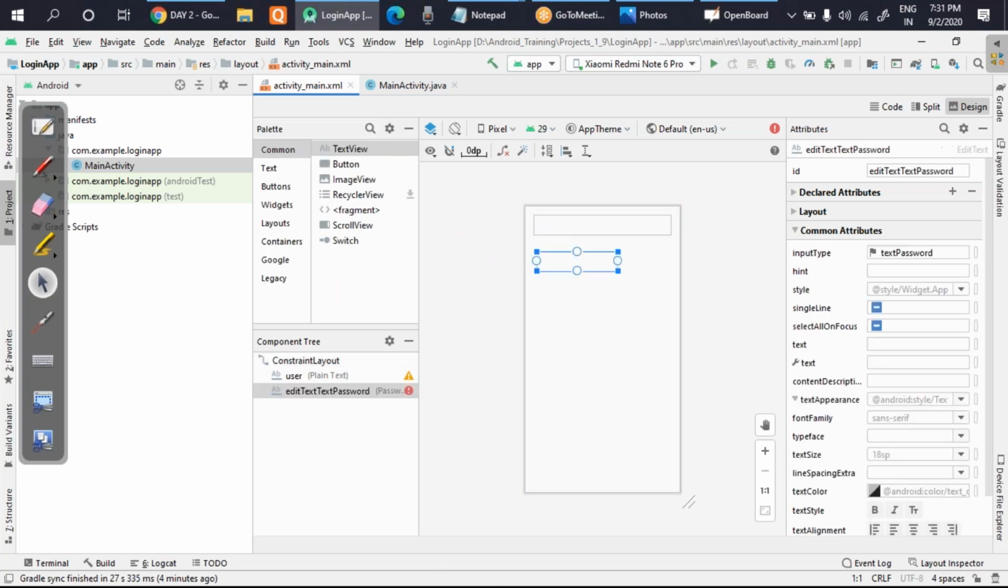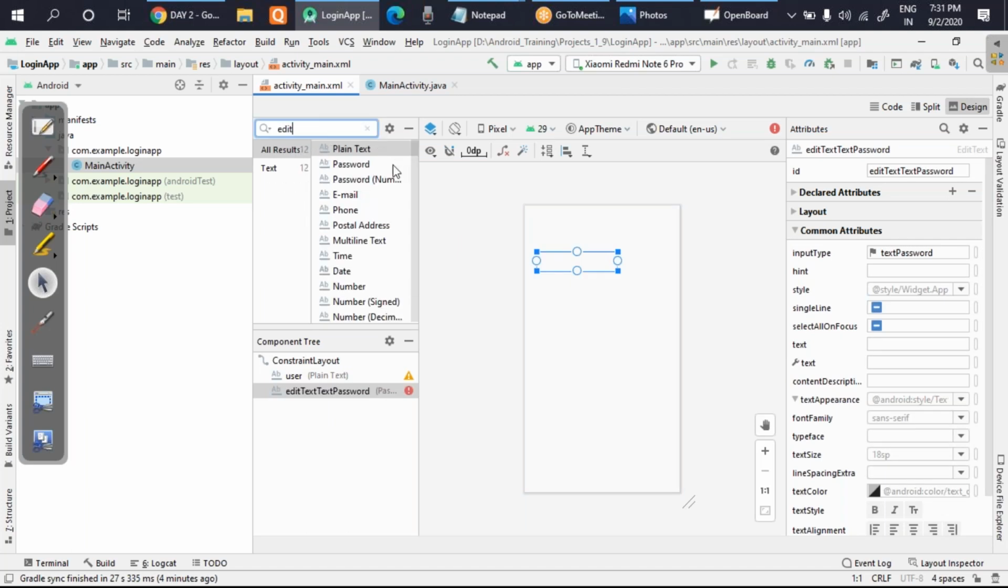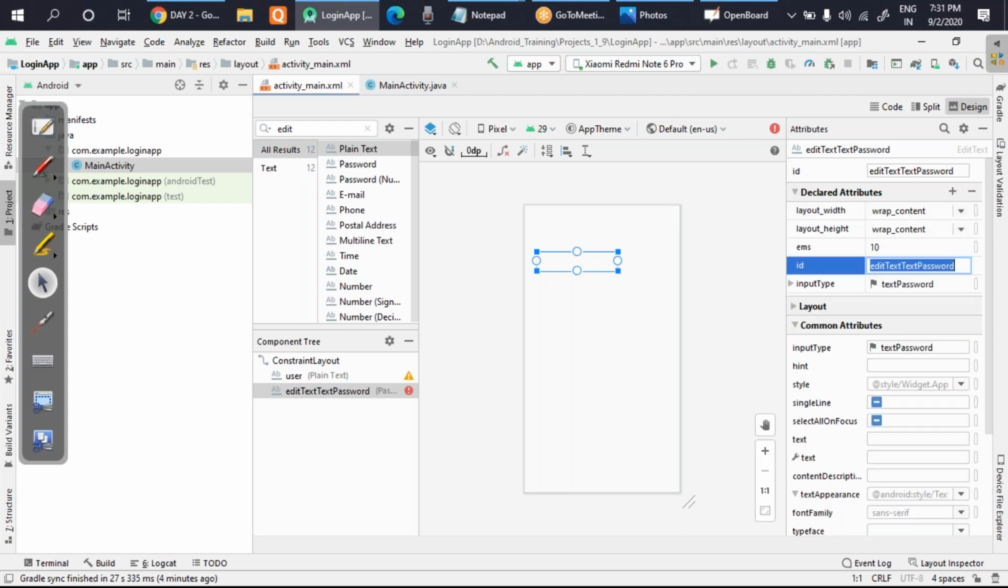Okay. You can see there was one more option. If I just show you here, there was one more option of password, that is numeric. In this case, the keyboard which opens up will contain only numbers, but you know the password can be anything. That's why I've taken a general one. Okay. Now I'll link this one. First of all, I'll change the ID, and this time I'll keep it as pass.